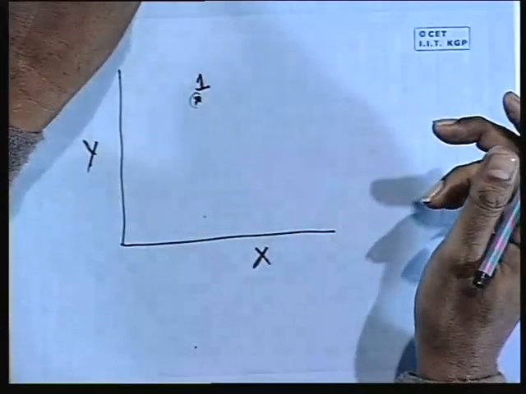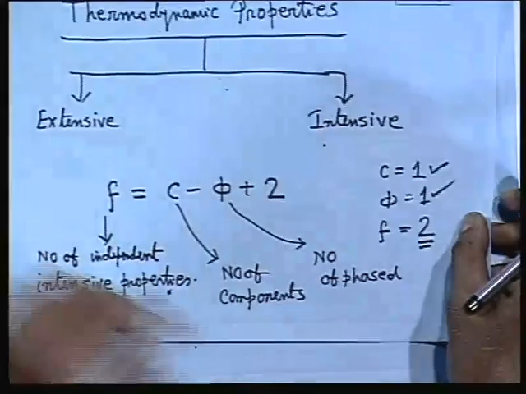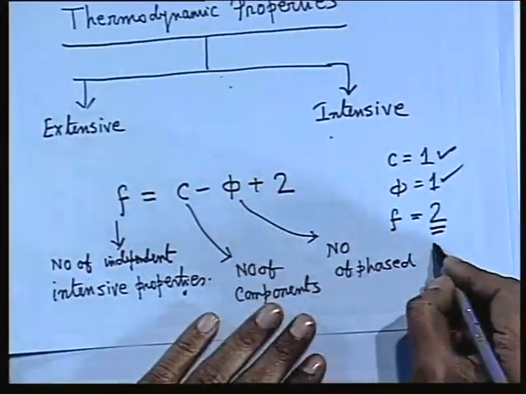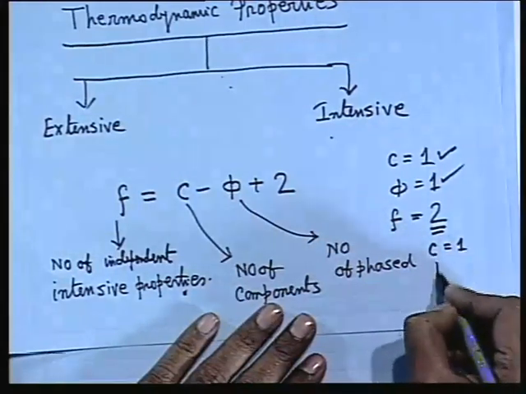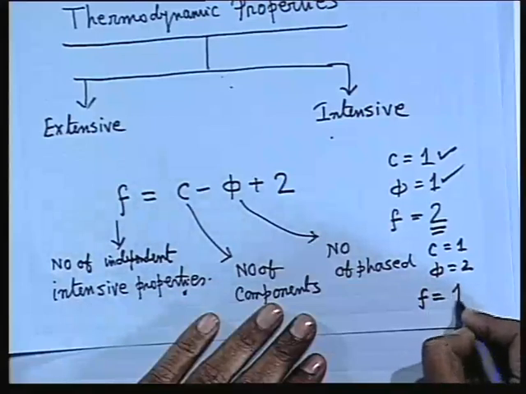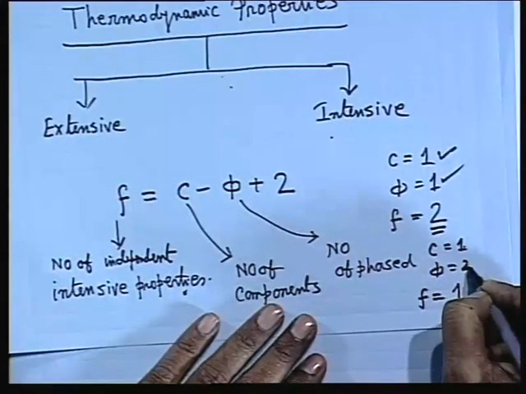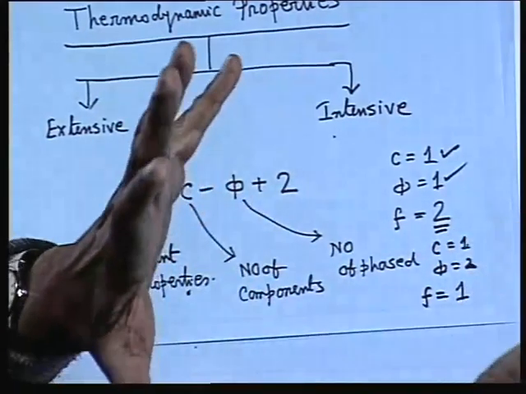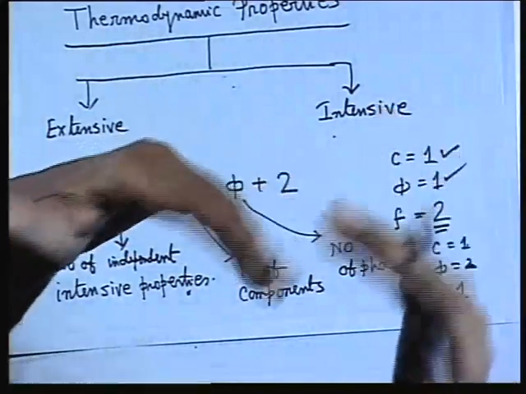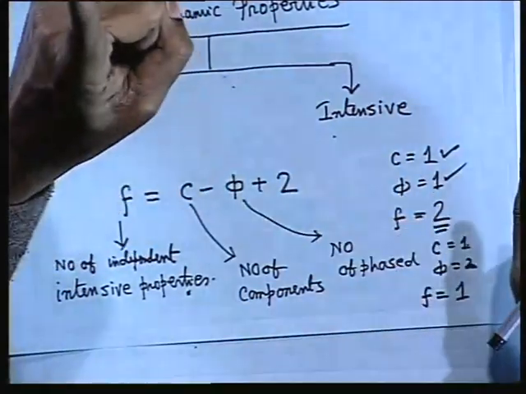Of course, this is for a single component and single phase, and we can relate other interesting things from here. When C is equal to 1 but phi is equal to 2, what is the value of F? 1. This is a one component, two phase system. If a component coexists in two phases, for example water and steam, water and ice, solid-liquid or liquid-vapor, then only one independent parameter is enough.